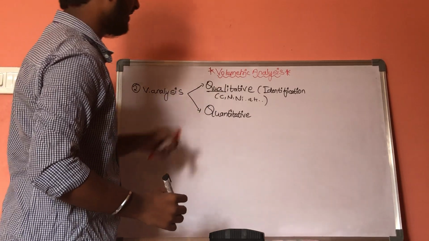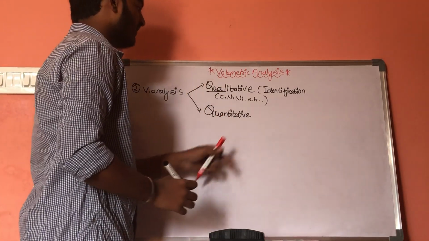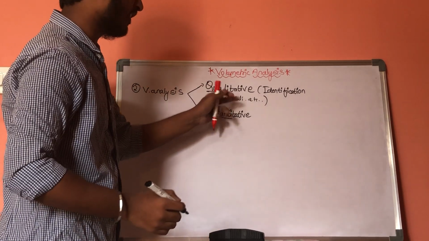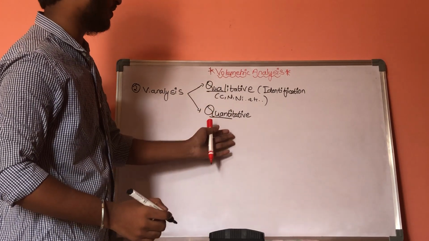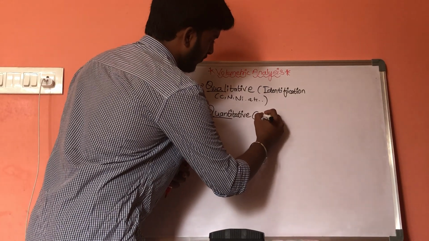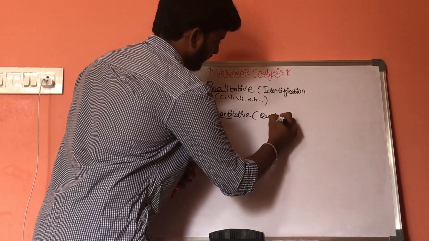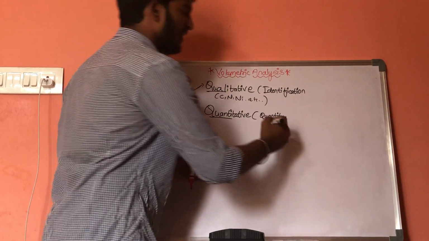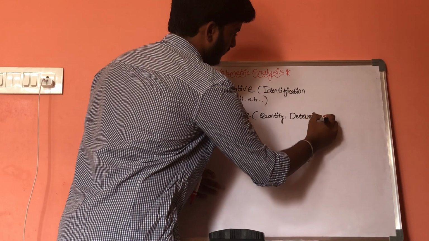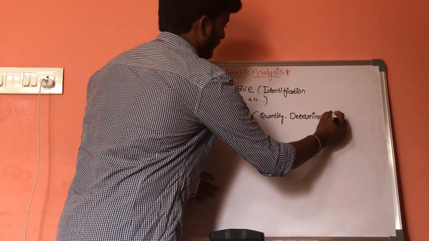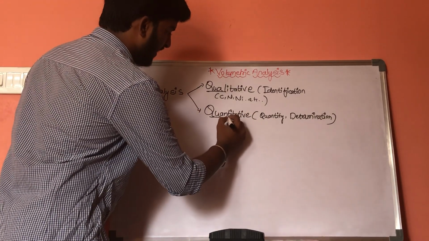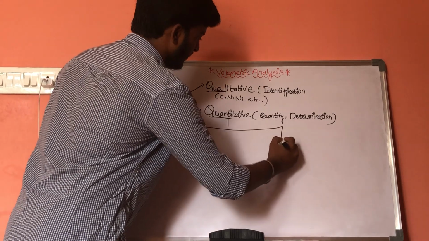Now, coming to the quantitative analysis. This quantitative analysis deals with the study of quantity. How much carbon is present, how much nitrogen is present, whether it is present in pure form or not, or it contains any impurities in it. This is quantity, and it helps in determination.